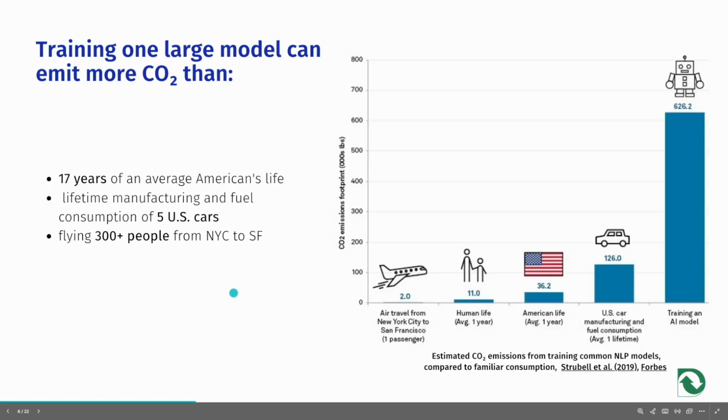For perspective, the CO2 emissions from training a common natural language processing (NLP) model can exceed the lifetime emissions of 5 average US cars, 17 years of an average American's carbon footprint, or the emissions from more than 300 flights from New York City to San Francisco. This single comparison highlights the substantial carbon footprint of AI training, and with countless AI systems in operation worldwide, this impact multiplies rapidly.